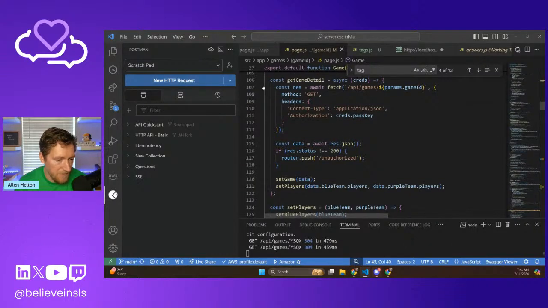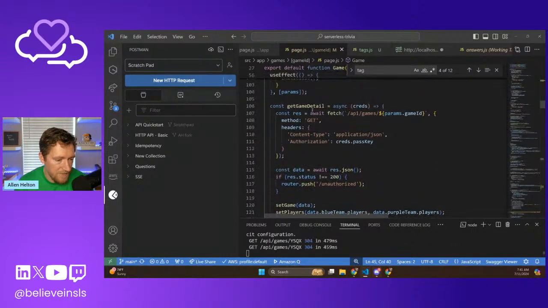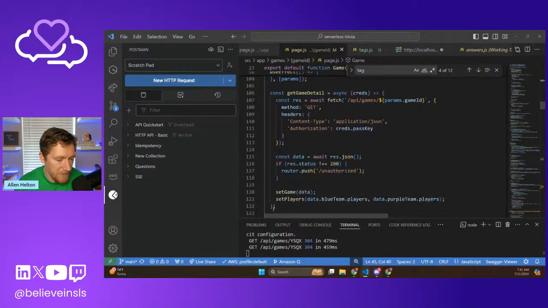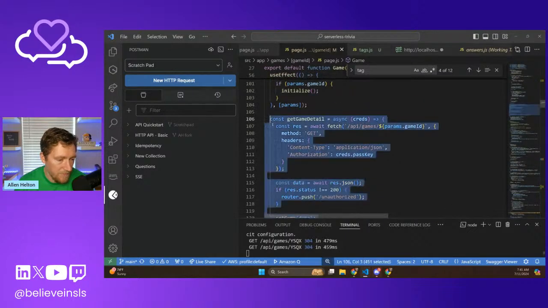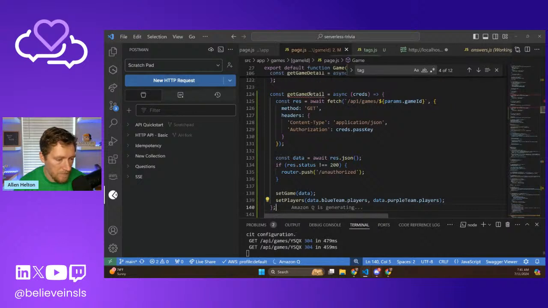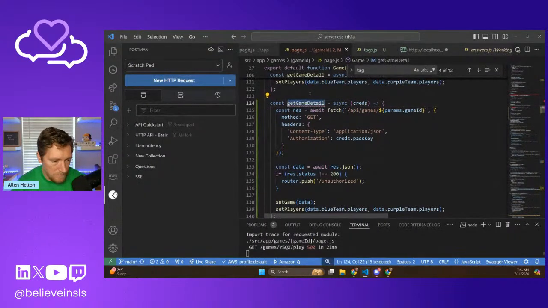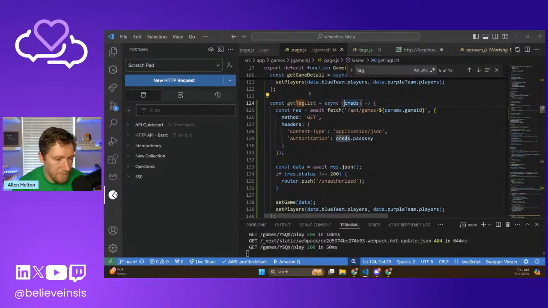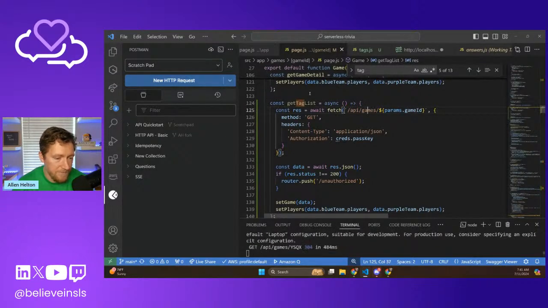Get game detail. What's that called? Because we'll just copy this and we will duplicate it. Get tag list. We didn't put auth on this endpoint, which is probably fine.